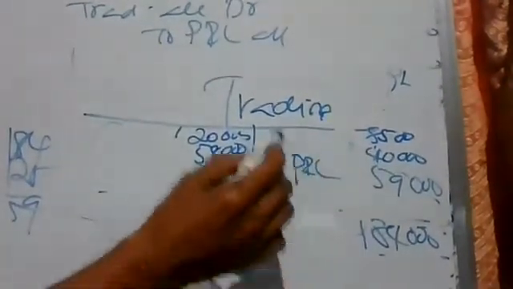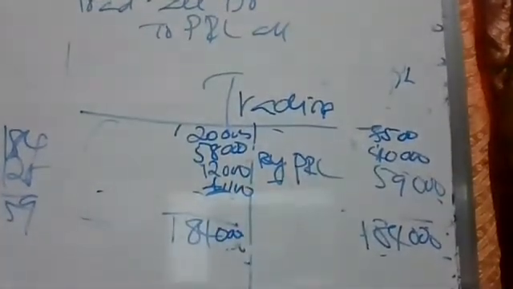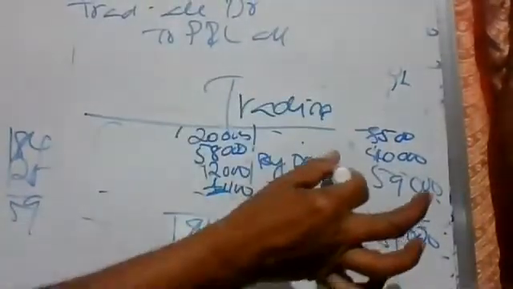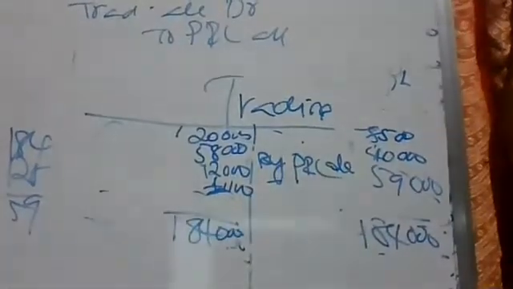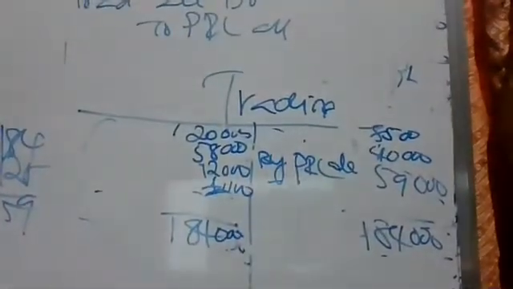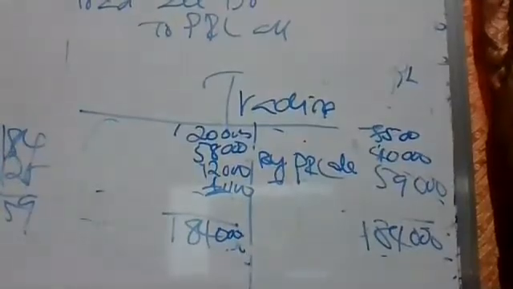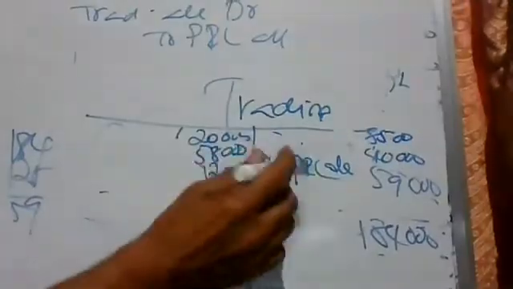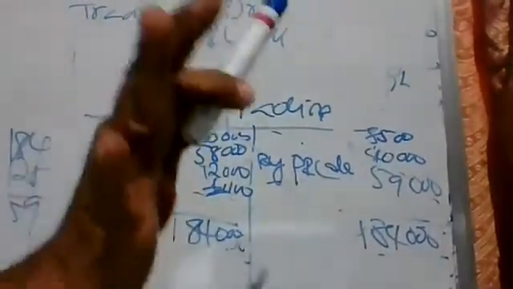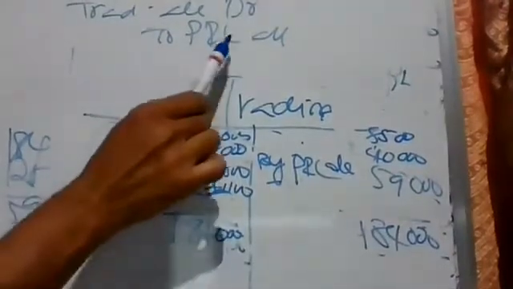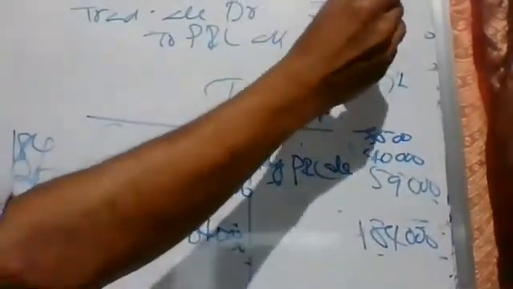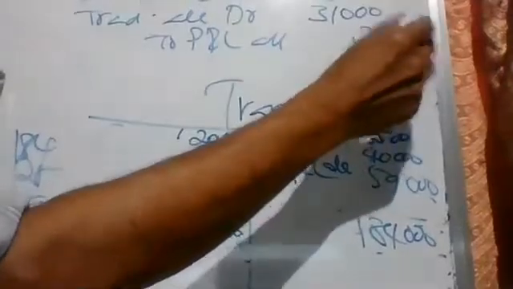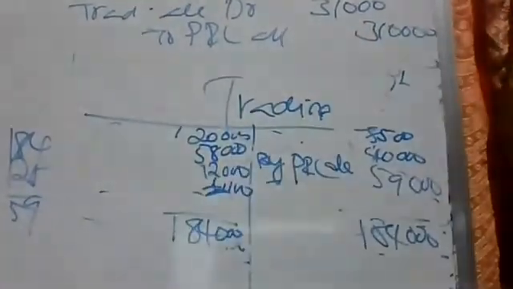If we are writing by P&L on the trading account, imagine what the journal entry will be. In the trading account, we are writing by P&L account. So what will be the journal entry? Profit and loss account debit to trading account. So the meaning is simple. Coming to our real question, trading account debit to P&L account. Our amount is 31,000, right?